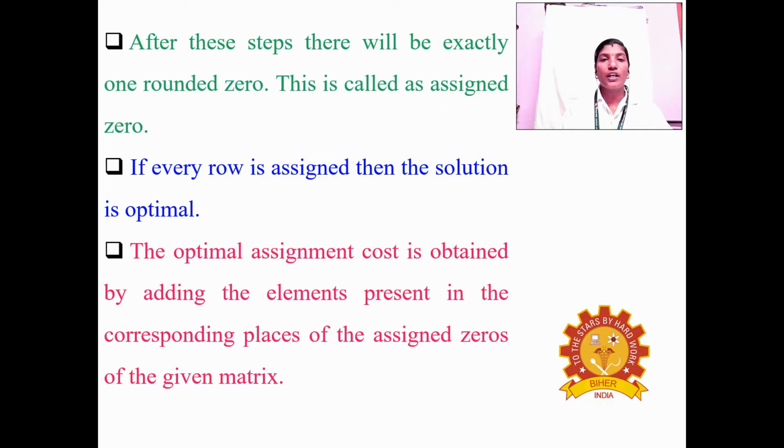The optimal assignment cost is obtained by adding the elements present in the corresponding places of the assigned zeros of the given matrix. That is the optimal assignment cost.